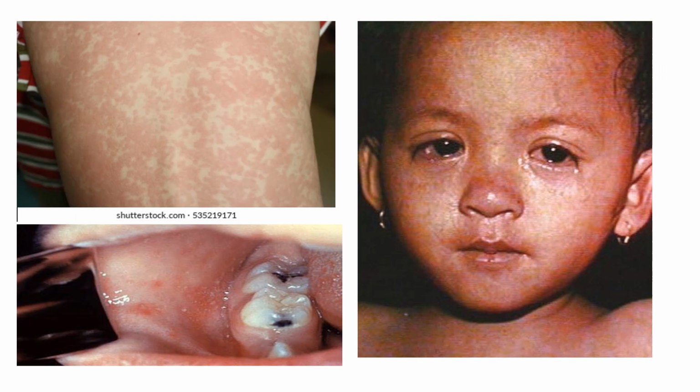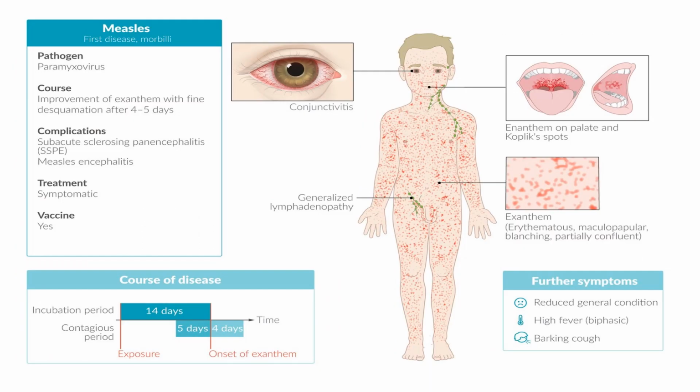Now, this picture is showing running nose, conjunctivitis in eyes, maculopapular rash, and Koplik spot. These are the main salient and important features of measles. Now, what is measles?